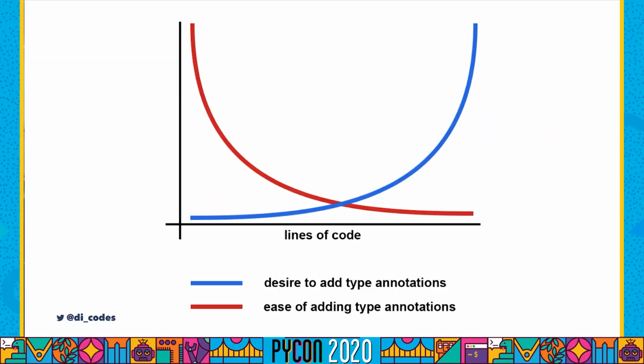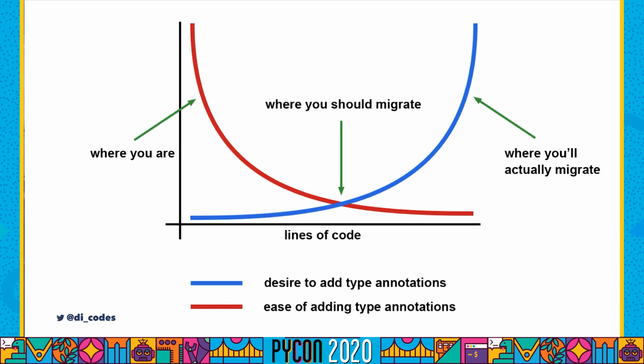So I made a little graph for you here. As the lines of code in your code base increase, your desire to add type annotations is also going to increase, but the ease of adding type annotations is going to go down. So you're probably here. This is kind of where you should migrate. This is probably actually where you're going to migrate. So keep that in mind.